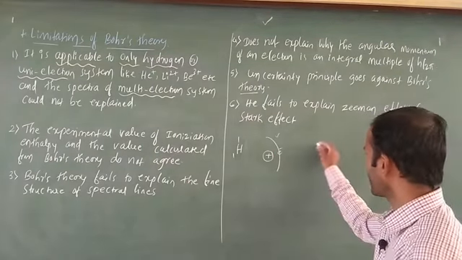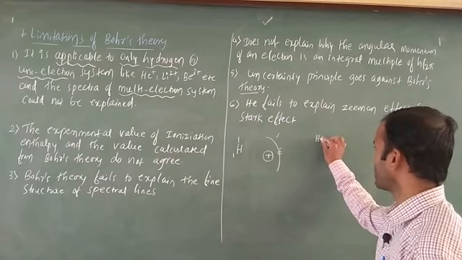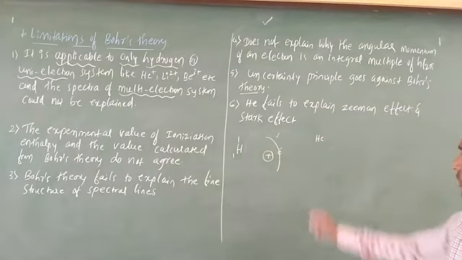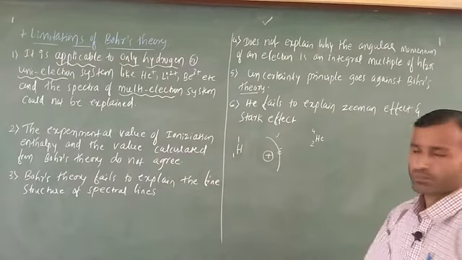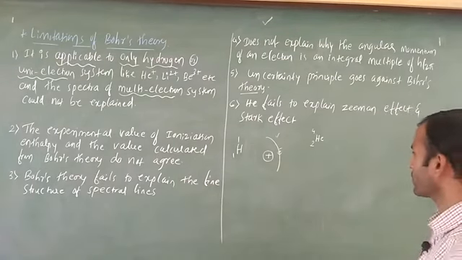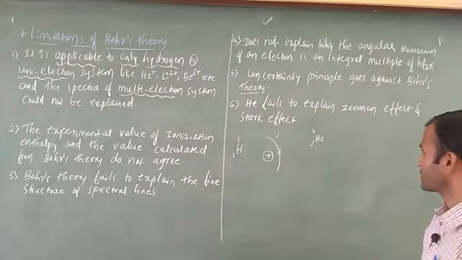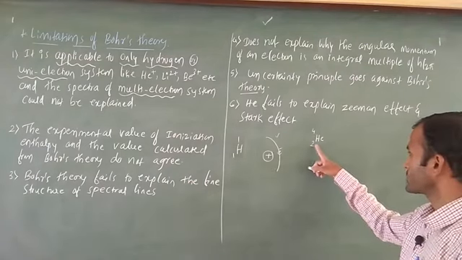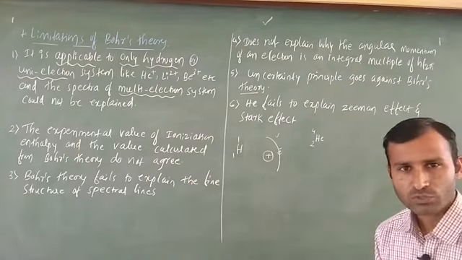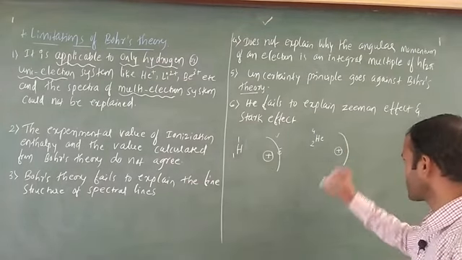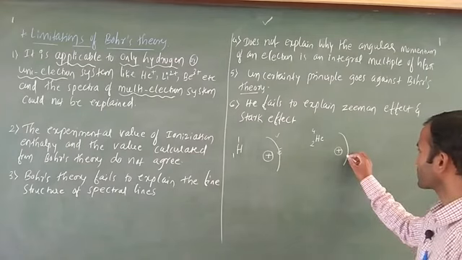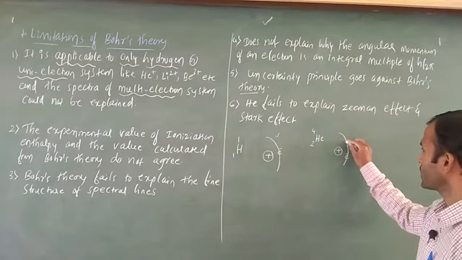The next, the second one, I am going to take helium. What is the atomic number of helium? 2. The mass number is 4, double that. If the atomic number is 2, then 100% the number of electrons is also 2. This is the nucleus, and the electrons are in 1s2, which means 2 electrons are present.